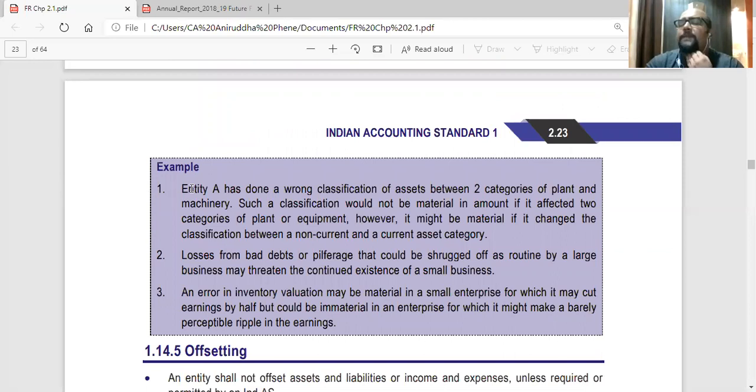Now, they have given some examples about materiality. They have said if an entity has maybe two types of plant and machinery. So one is actual machinery required for this thing, that is their machinery one, and second is they have some equipment, that is their second machinery. So first is normal machinery, second is the equipment, that is also coming under plant machinery. Plus under plant machinery, a motor car is also covered. So suppose there are three items of plant machinery.